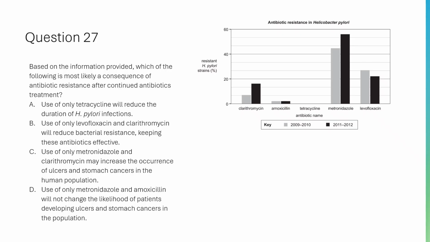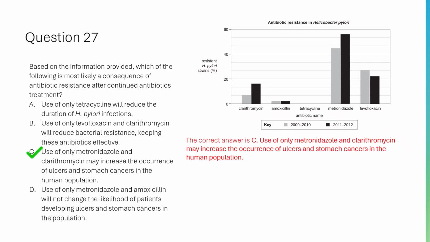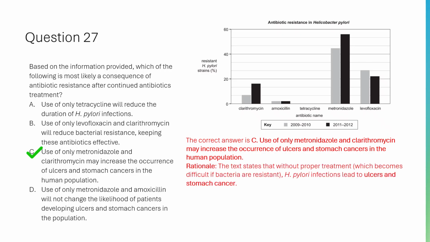The correct answer is C. Use of only metronidazole and clarithromycin may increase the occurrence of ulcers and stomach cancers in the human population. Rationale: the text states that without proper treatment, which becomes difficult if bacteria are resistant, H. pylori infections lead to ulcers and stomach cancer.